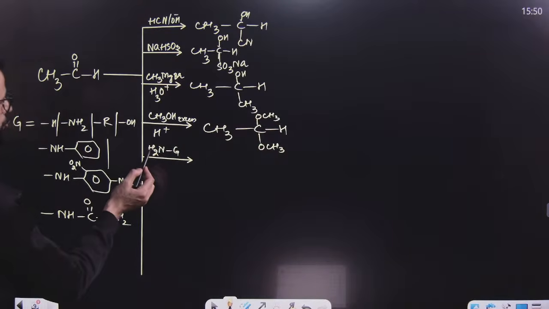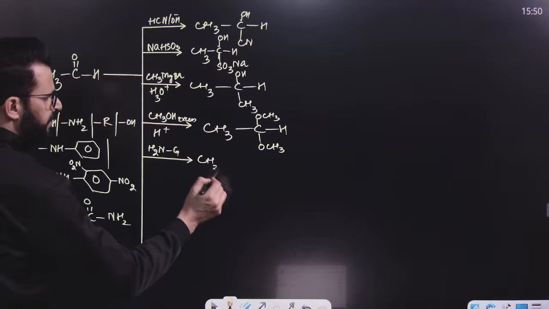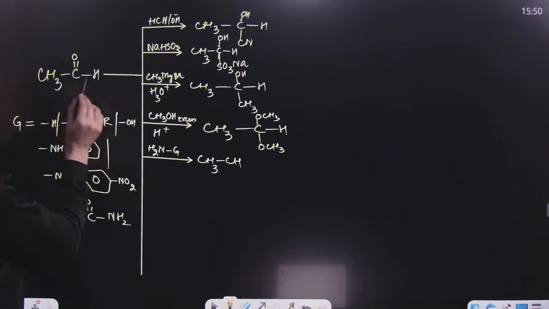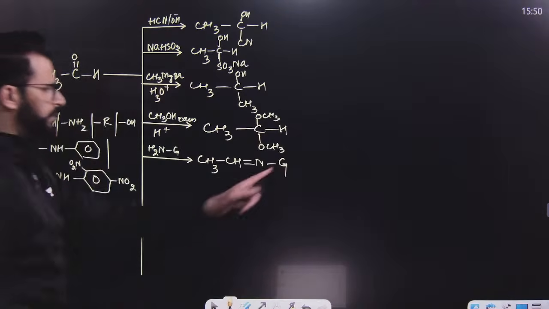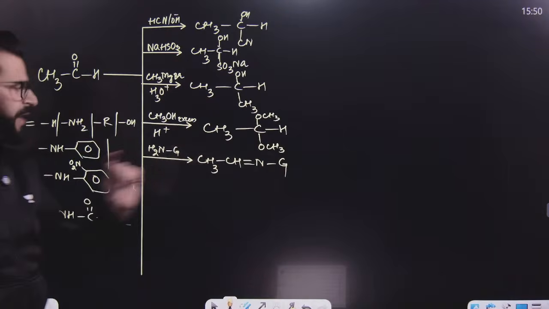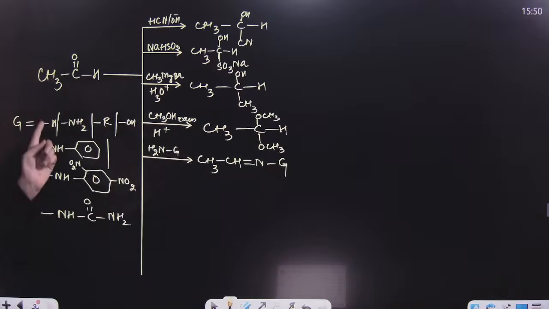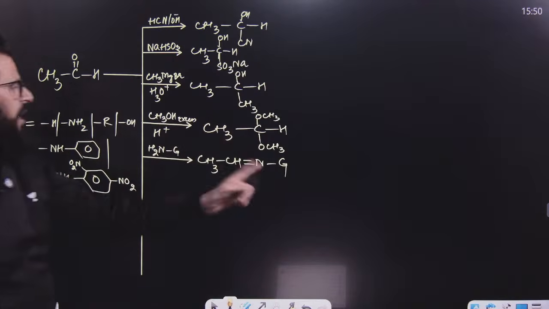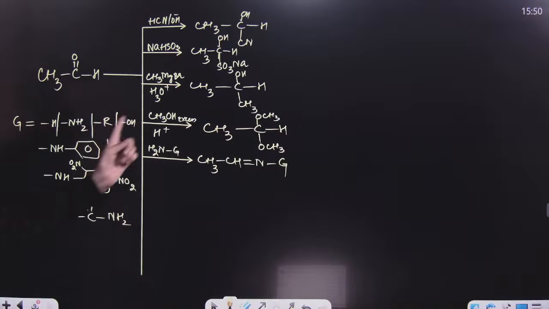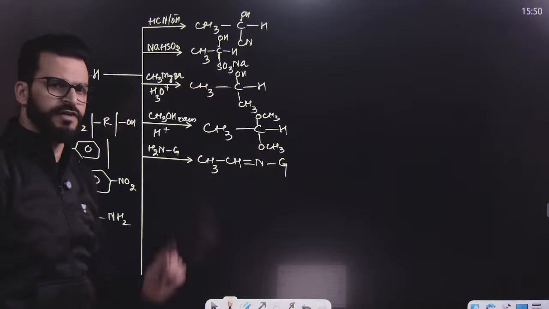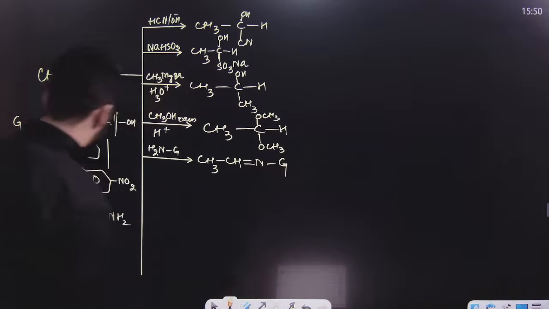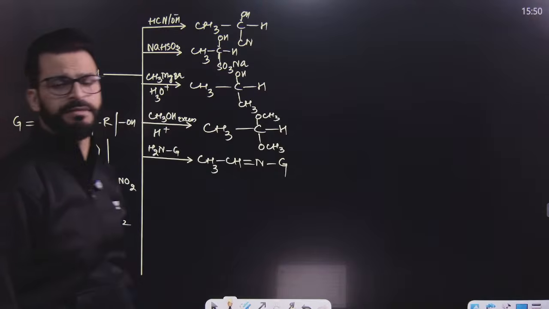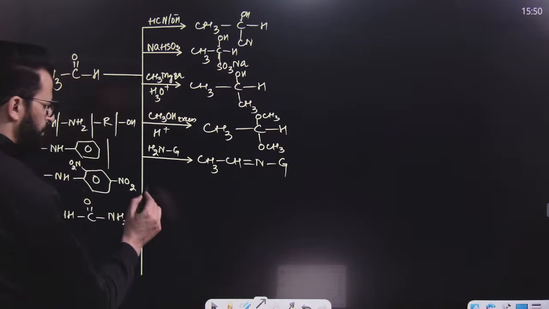Have a look. Two hydrogens and oxygen will be lost. Then it will result in the formation of CH3CH from this, because oxygen has been lost, hydrogen has been lost. Now, N double bond G. If G is H, then we will get imine. If G is NH2, then this is known as hydrazone. If G is R, then it is known as Schiff's base. If it is OH, then it is known as oxime. If this is NHPh, this is known as phenylhydrazone. If it is this one, then we will get 2,4-dinitrophenylhydrazone. Now, if it is this one, then we will get semicarbazone. I hope this is clear.